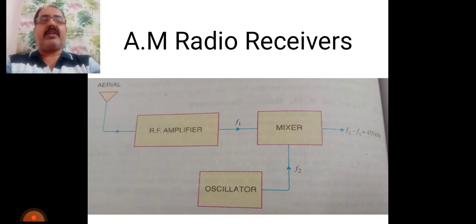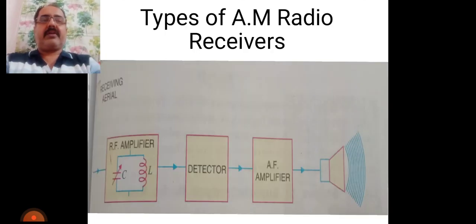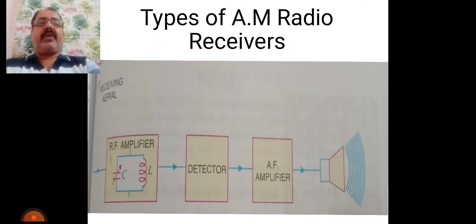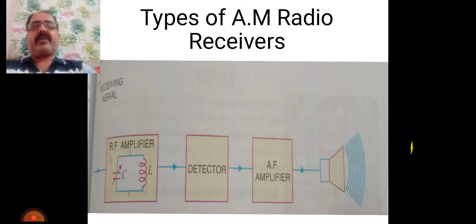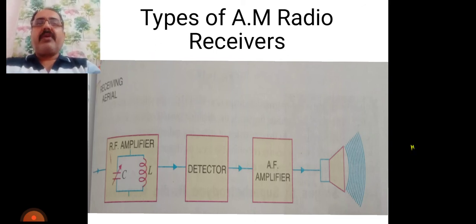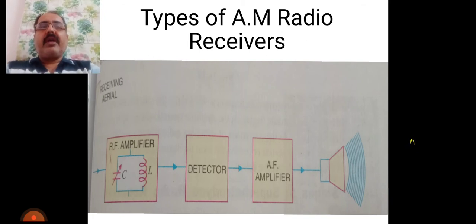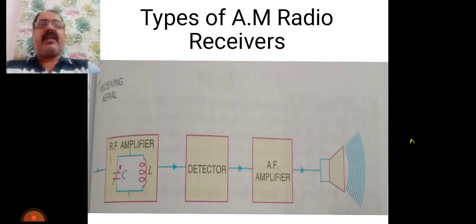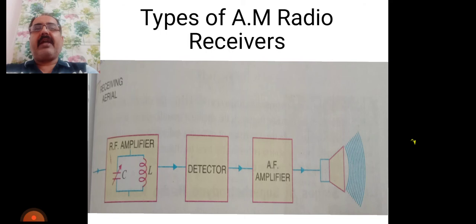So let us consider the next one, the types of AM radio receiver. AM radio receivers can be broadly classified into 2 types. Number 1, straight radio receiver, and number 2, superheterodyne radio receiver.